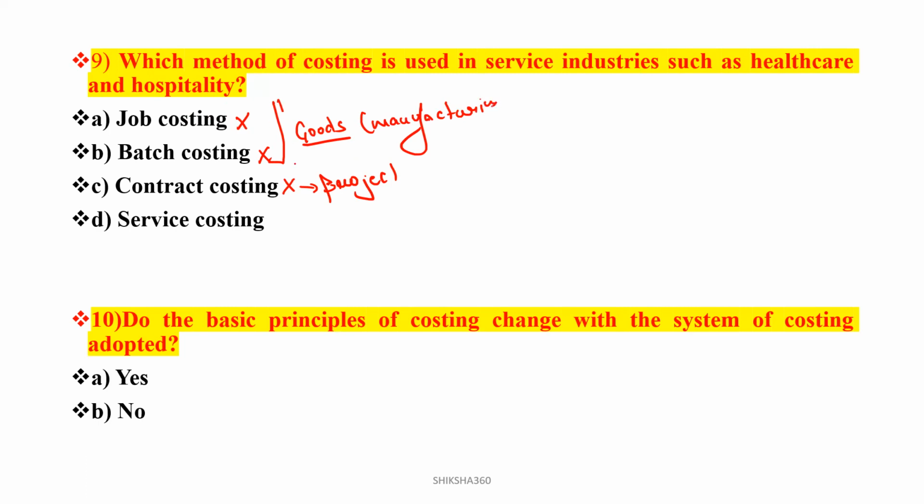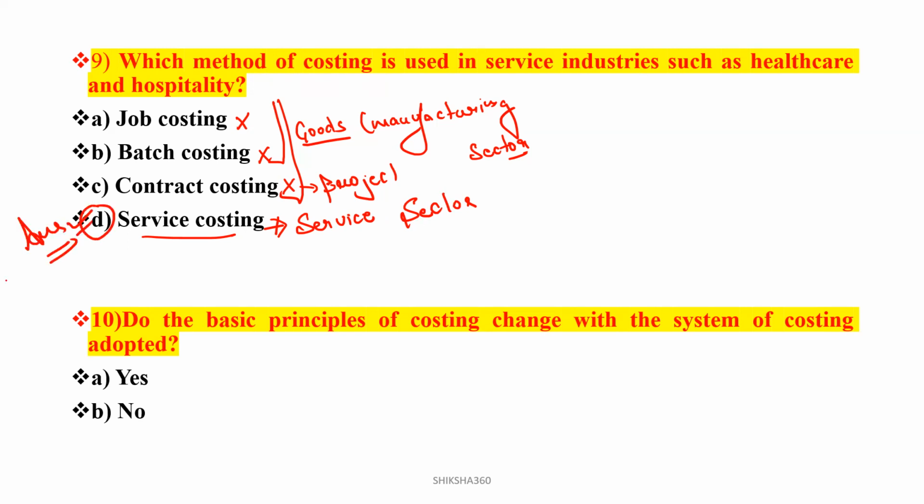All the three are used in the manufacturing sector mostly. So service costing will be the answer. It will be used in the service sector. So option number D will be the answer. That is the service costing. Clear? Option number D will be the answer. That is the service costing.